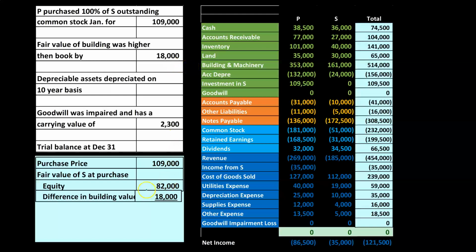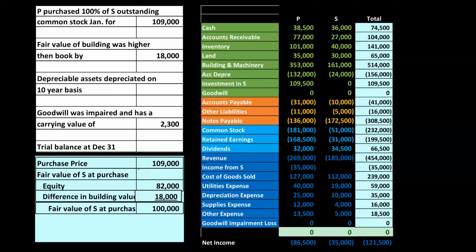So now we're going to say, all right, we had 82,000 book value, plus a revaluation of one of the assets, which is 18,000 higher. Adding these two up, we get to 100,000. So you would think, after revaluating all the assets and liabilities at the point of purchase a year ago, that the purchase price would be 100,000, but more was paid, 109.